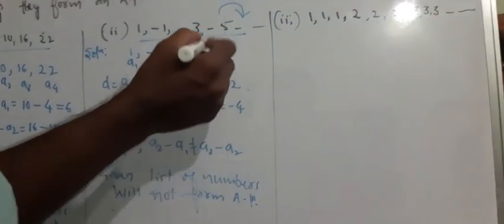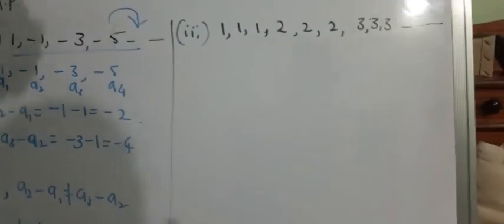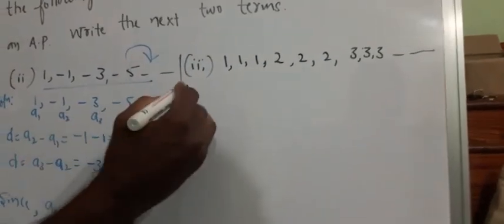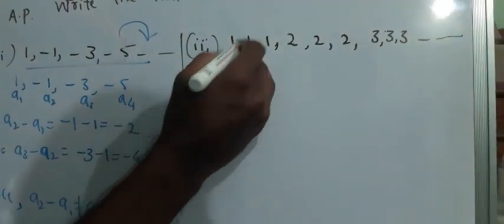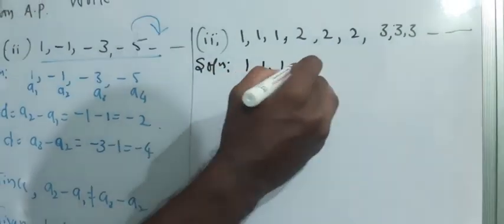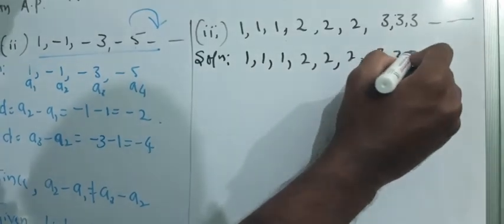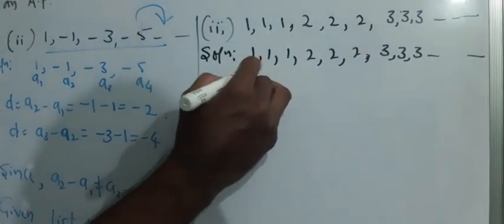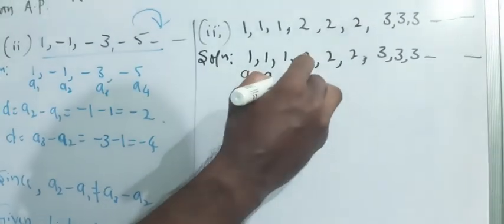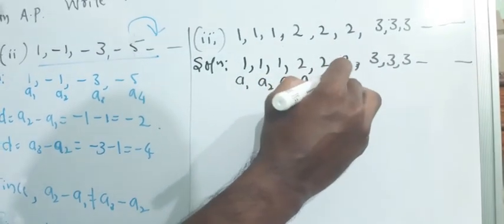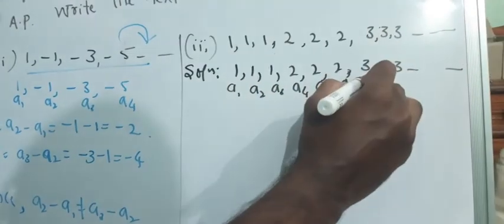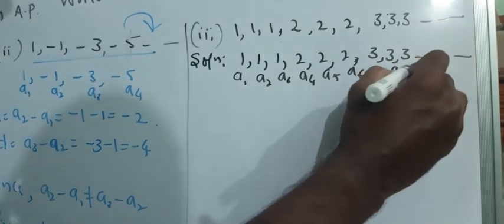Okay, next. I'll write down this: 1, 1, 1, 2, 2, 2, 3, 3, 3. Now, A1, A2, A3, A4, A5, A6, A7, A8, A9.